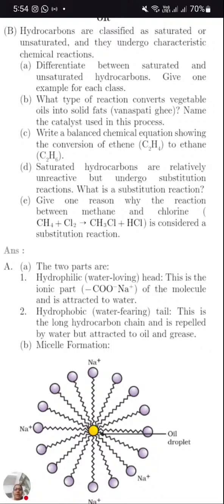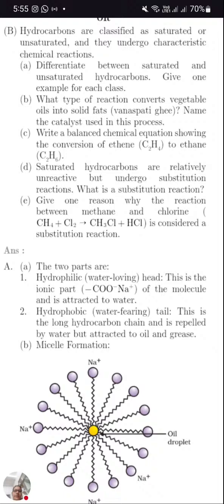Write a balanced chemical equation showing the conversion of ethene, a double bond compound, to ethane, that is hydrogenation. Question B, equation they are asking in 3C. Saturated hydrocarbons are highly unreactive but undergo substitution reaction. What is a substitution reaction? Substitution means they will get substituted. They have given an example like methane. When it reacts with chlorine, it forms CH3Cl. That is, one of the hydrogens is replaced by one of the chlorines and HCl is formed.